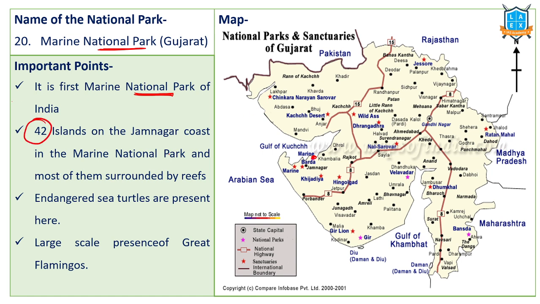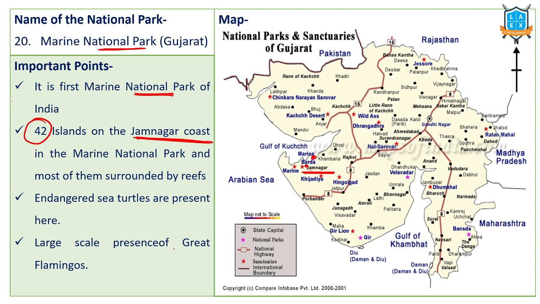42 islands near Jamnagar coast. These are protected in this particular area. See, this is Jamnagar city. There is a port nearby. Jamnagar port is causing destruction to the marine species in this particular Gulf of Kutch region.